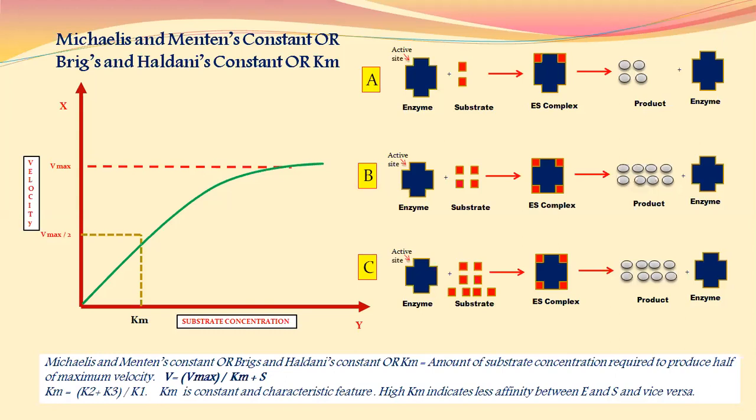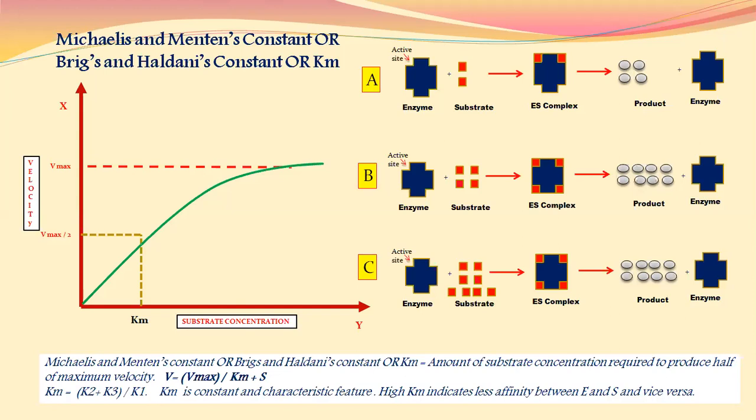Now concentrate on capital A. The same enzyme is there with 4 active sites, but the number of substrate is less. Here we have mentioned only 2 substrate molecules. What will happen? As there are 2 substrate molecules but the enzyme has 4 active sites, only 2 active sites will get connected with the 2 substrate molecules, and 2 active sites will remain as they are.